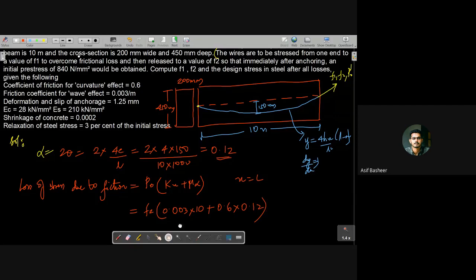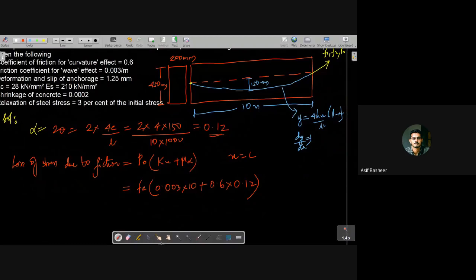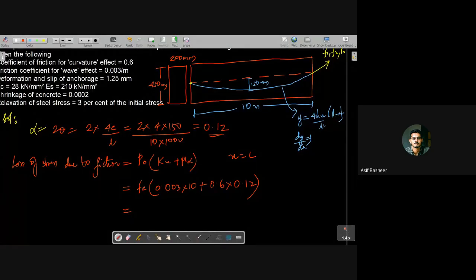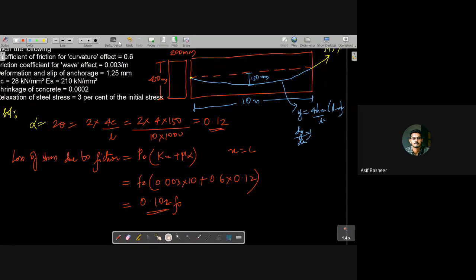You'll get this value as 0.003 into 10, that is 0.03, plus 0.6 into 0.12, giving 0.102 F naught, right? 0.102 F naught. Have you understood that? So F naught, not F2.